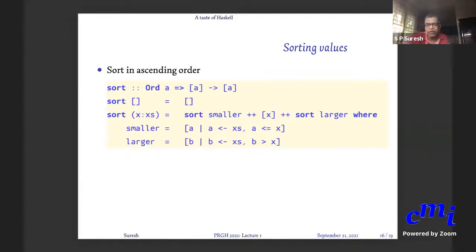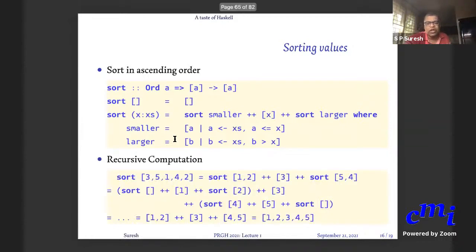Fine. So just as an illustration, if you want to sort 3, 5, 1, 4, 2, let us say it will first sort the smaller. Smaller is all elements in 5, 1, 4, 2 that are smaller than 3. That is just 1, 2 in that order. So you'll say sort 1, 2 plus plus 3, which is the original first element.